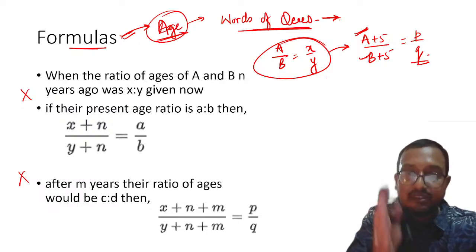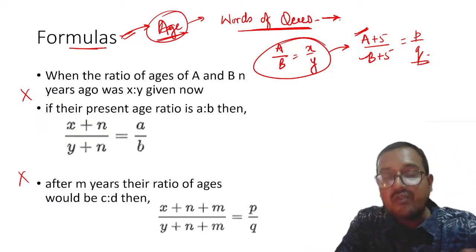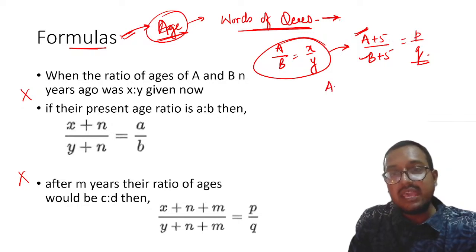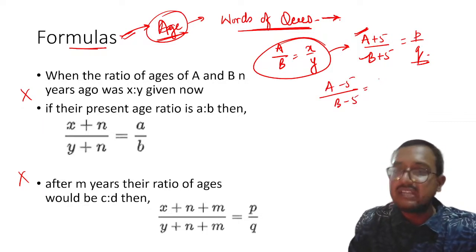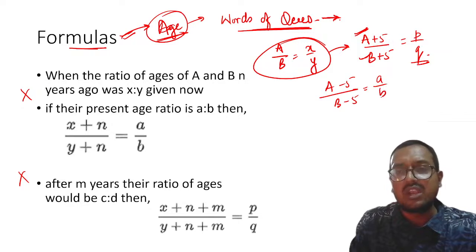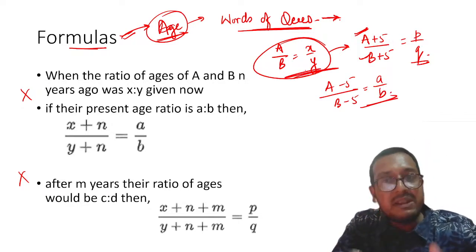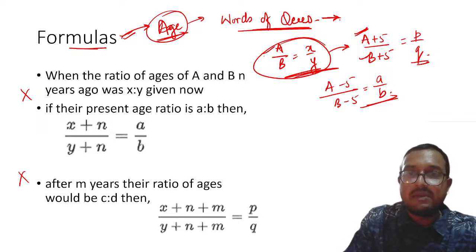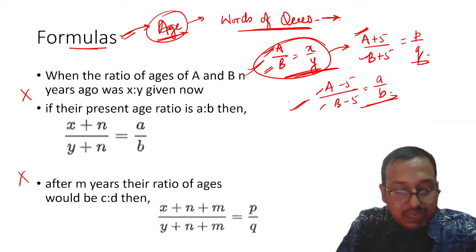Sometimes they will give 5 years backward, or maybe 3 years before. So that will become A minus 5 upon B minus 5 is equal to, let us say, P upon Q, or A upon B, whatever is given. Two unknowns are there, A and B. Two equations will be given to you and that will be easily solvable.